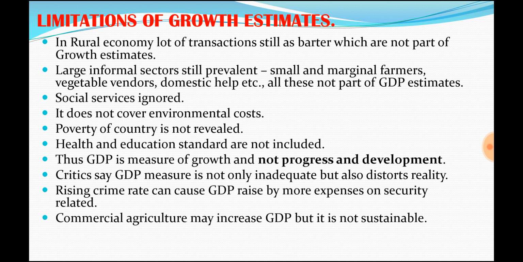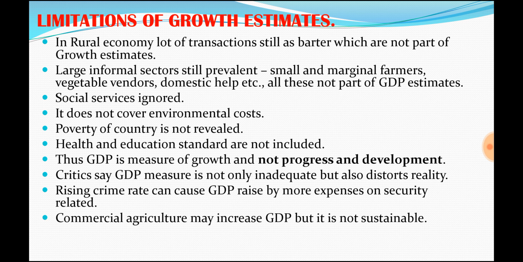So it will not show the true picture. I'll tell you one example. In the 1960s, we went for the green revolution, right? We used high yielding varieties and chemical fertilizers for growth. This resulted in India's food production growing faster.